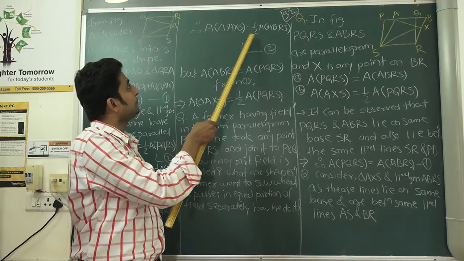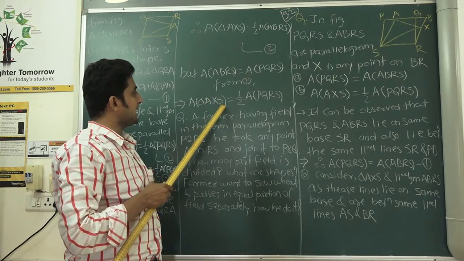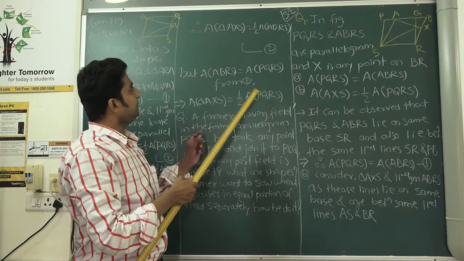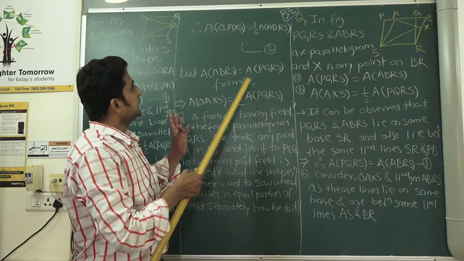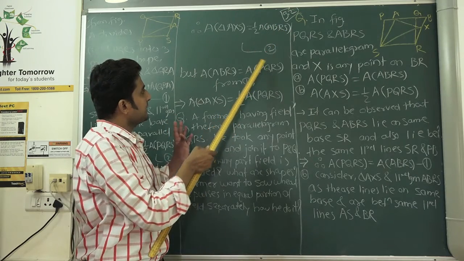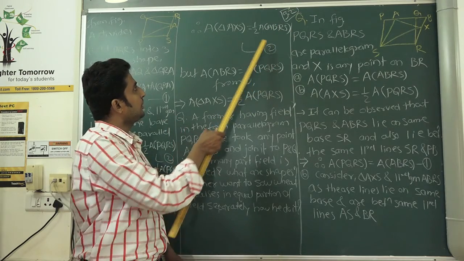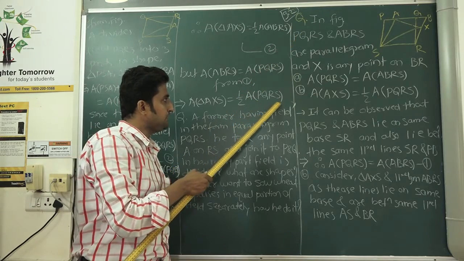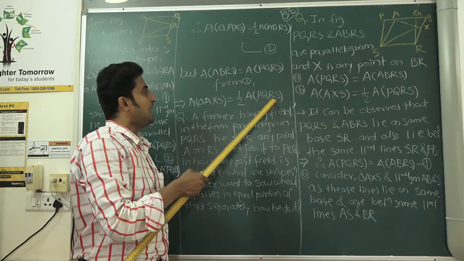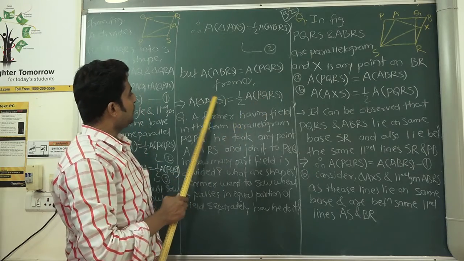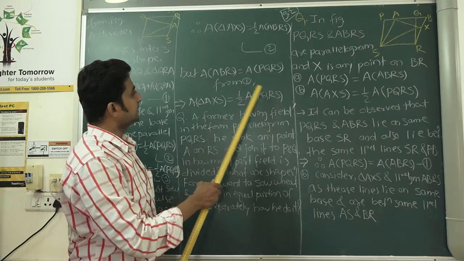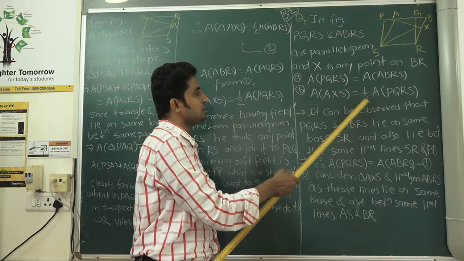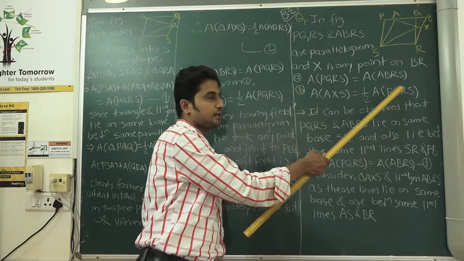So in area of triangle AXS, the 1/2 remains as it is, and instead of ABRS I am putting PQRS. Hence, if you watch this, it is nothing but result B, that is, area of AXS is equal to half of area PQRS.